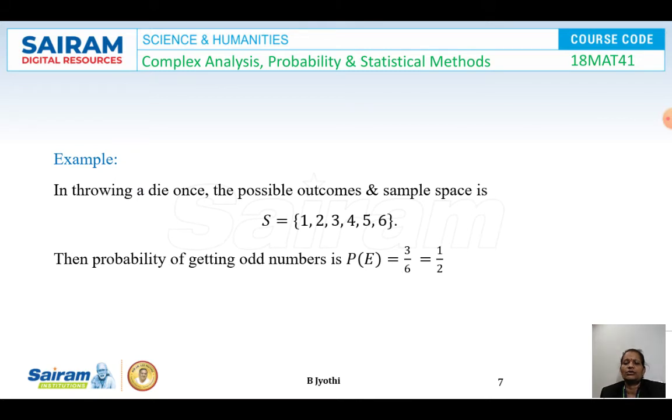Example, in throwing a die once, the possible outcomes and the sample space is S is equal to 1, 2, 3, 4, 5, 6, as the die has 6 faces. Each face represents each number, that is 1 to 6. Then the probability of getting an odd number is 3 by 6, because 1, 3 and 5 are the 3 odd numbers and the total cases are 6 here. Therefore 3 divided by 6 is 1 by 2.